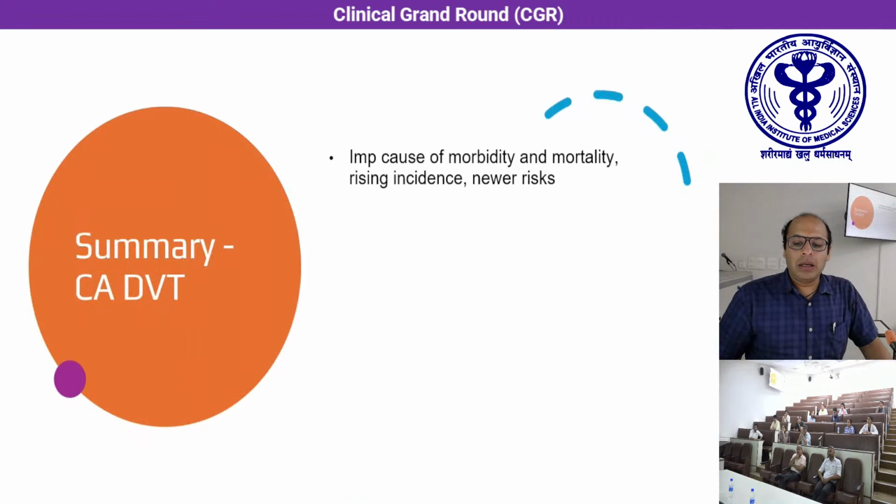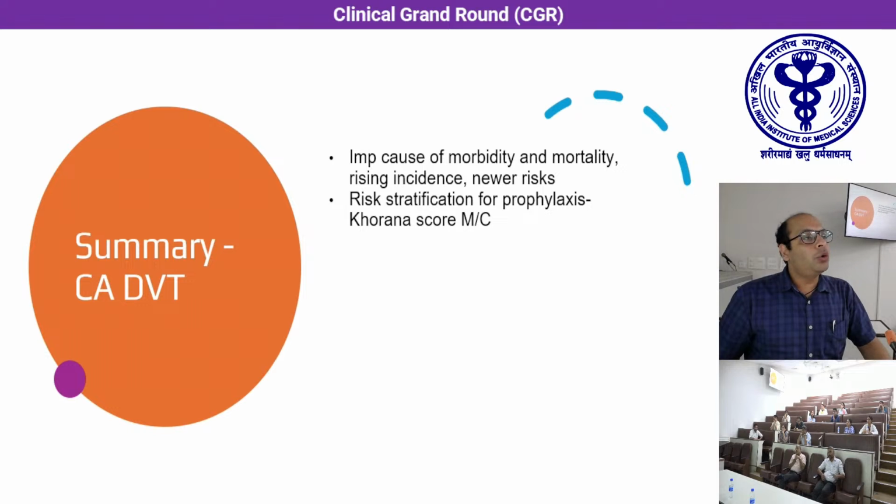To summarize, I'd like to highlight that CADVT is a very important cause of mortality as well as morbidity, the incidence of which is rising, and newer risk factors, including certain therapies, are emerging. We need to be aware of certain therapies which can be associated with increased risk of thrombosis. Simultaneously, there are various risk prediction models that can be used for prophylaxis of patients. Of the various risk prediction models, the Khorana score has stood the test of time and is the most commonly used model for this.